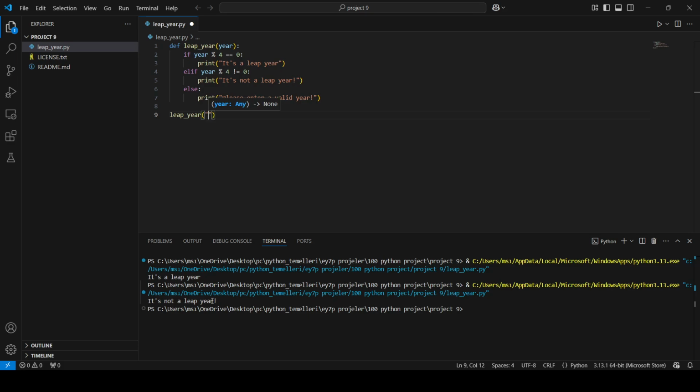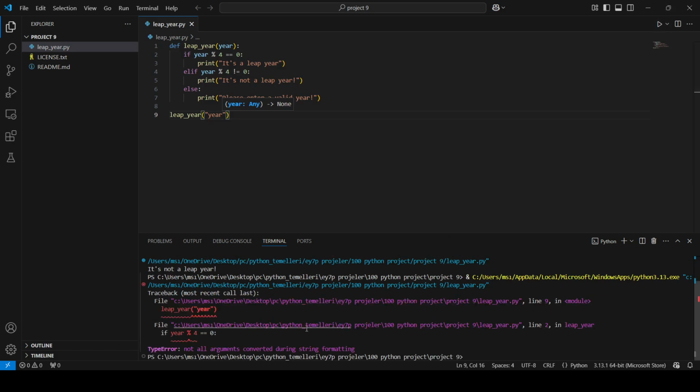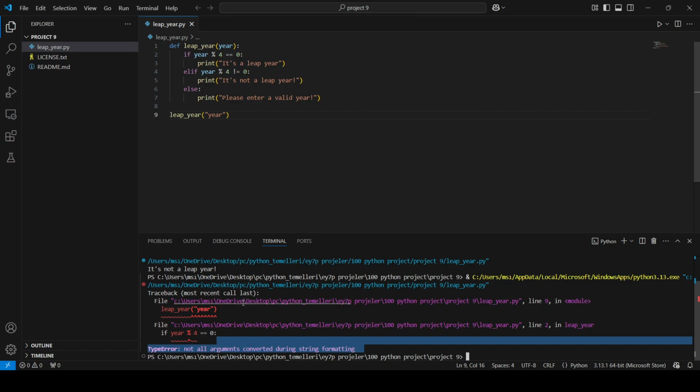If I enter, for example, a string here, now, I get an error. Now, why am I getting this error? I am getting this error because Python tries to turn my year into an integer, but it can't because our year is a string, so it raises this type error. So that's why my else condition is not working.